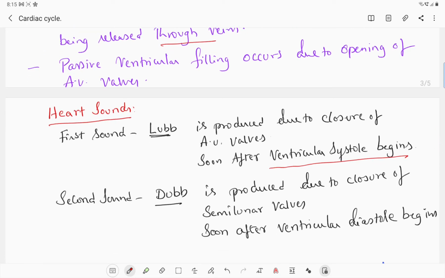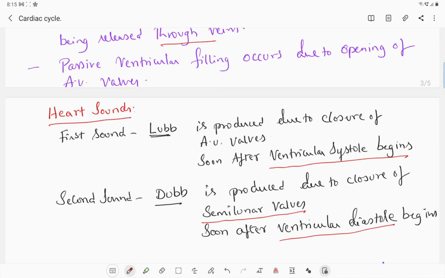When is the second sound produced? The second sound is produced due to closure of semilunar valves soon after ventricular diastole begins. So here also two questions. The second heart sound, called dub, is produced when? The second heart sound, called dub, is produced due to closing of semilunar valves.